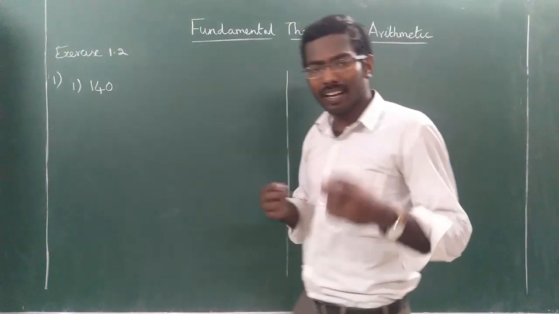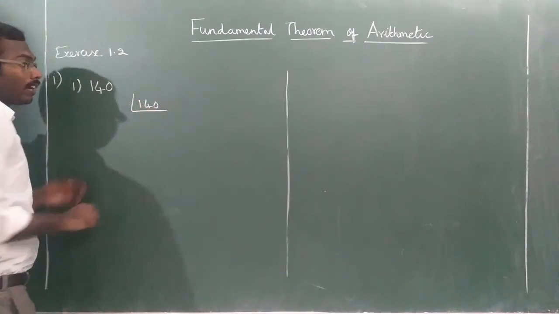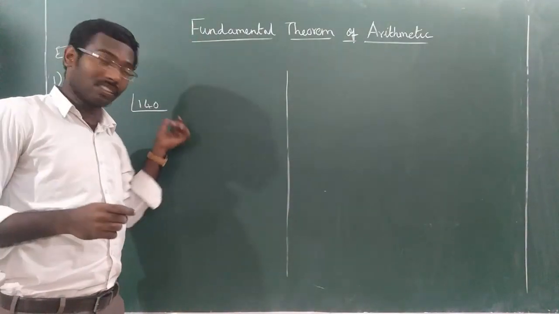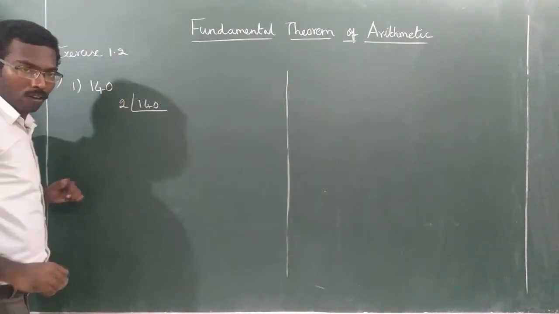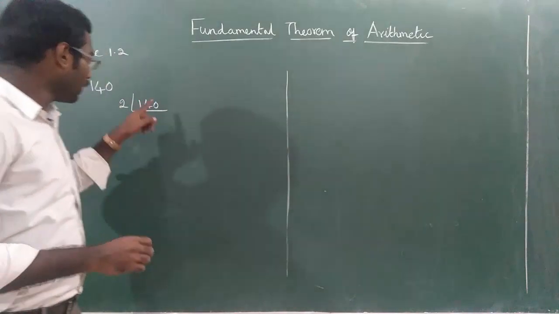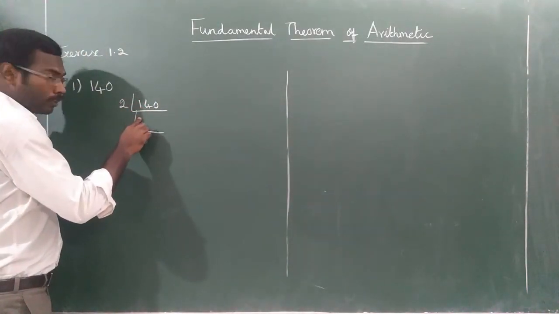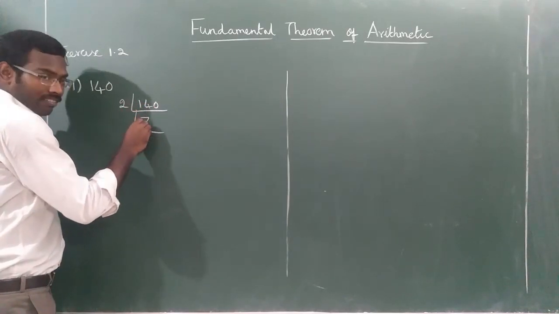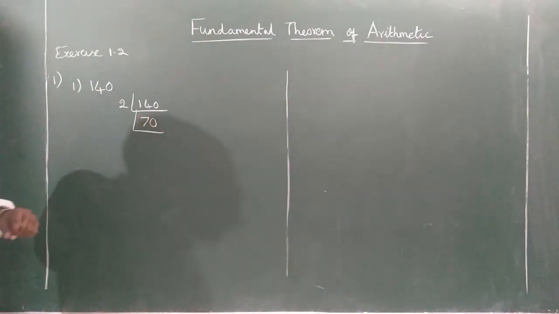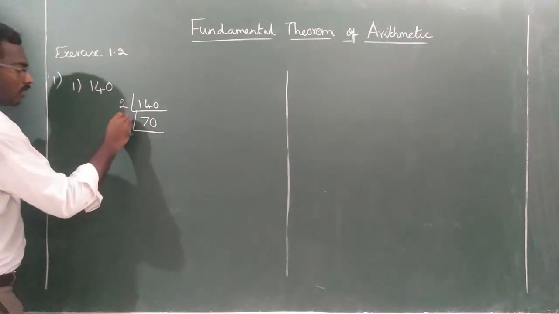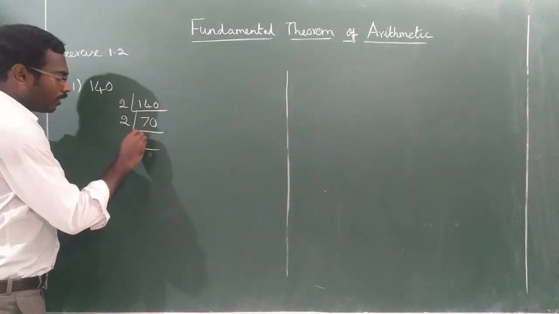So you know very well, normal prime factorization. How will you do 140? You can follow the factor tree also, but this will be easy. I mean, this will save time. So 140 is divisible by 2, isn't it? When you divide 140 by 2, what will come? 1 is not divisible by 2. So 14 divided by 2 is 7. 0 divided by 2 is 0. 70. Again 70 is divisible by 2. So now if we divide 70 by 2, 7 by 2 is 3.